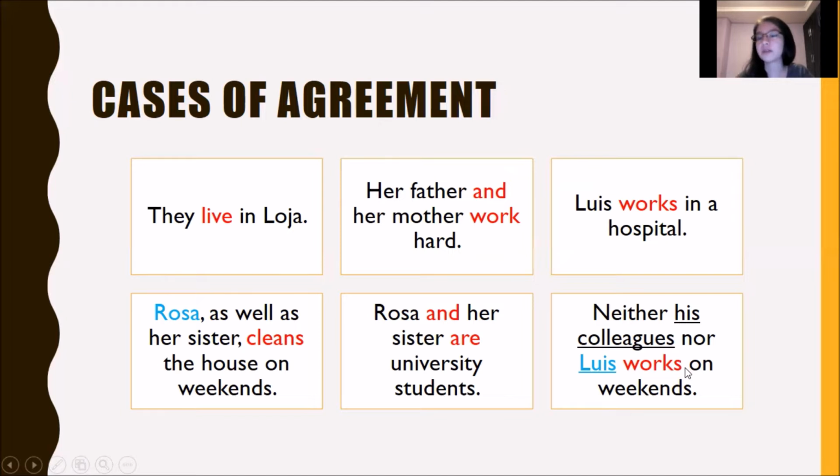If we have, for example, neither Luis nor his colleagues, the verb would be work. Neither Luis nor his colleagues work on weekends, because his colleagues would be the closest noun to the verb. But in this case, the closest noun is Luis. So the verb is in singular.